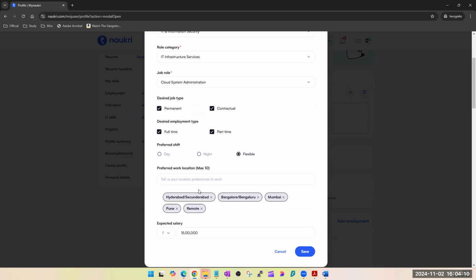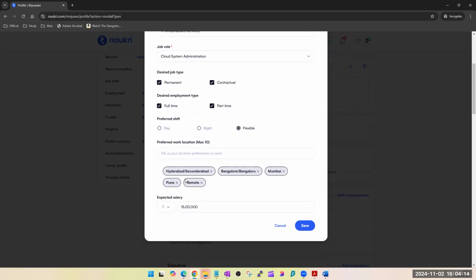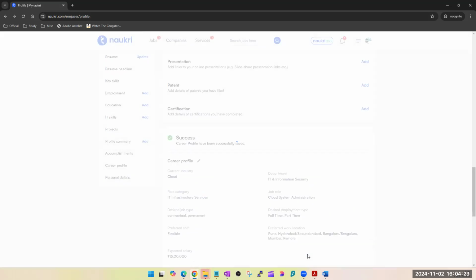So make sure here they have given 10 cities, type all 10 cities over here. Don't just leave it. Type 10 cities: Bangalore, Mangalore, Chennai, or Noida, anything. Right? Make these changes, click save.